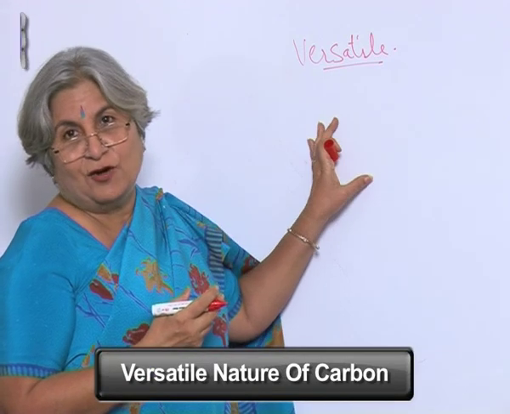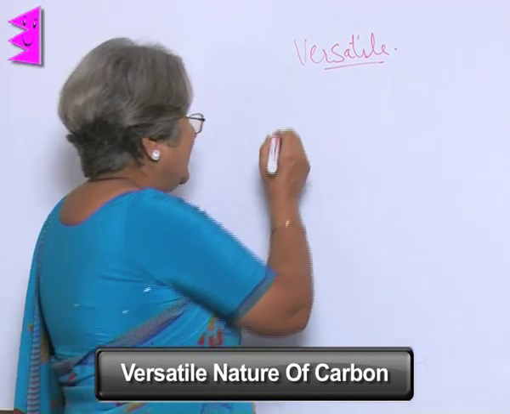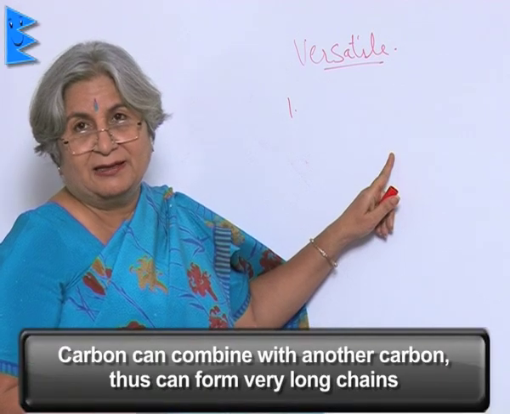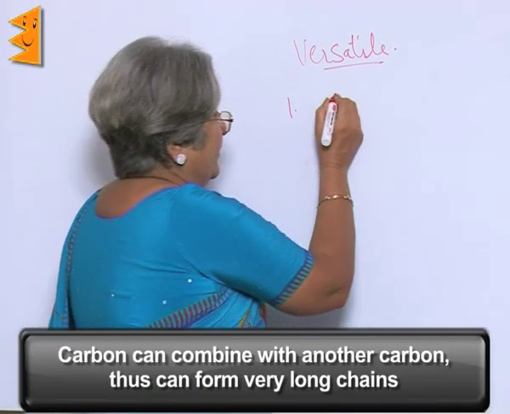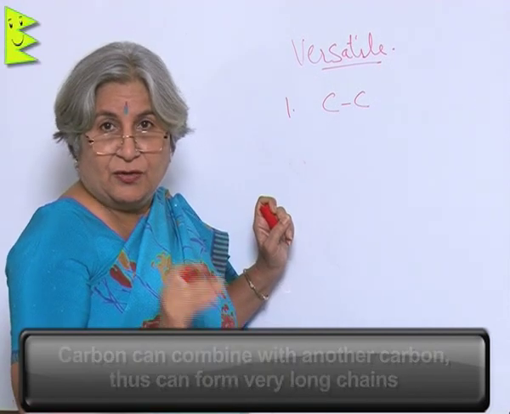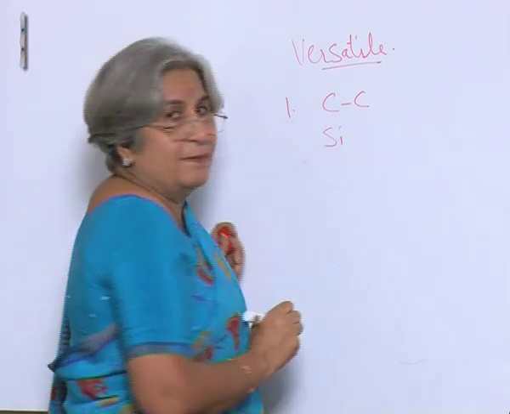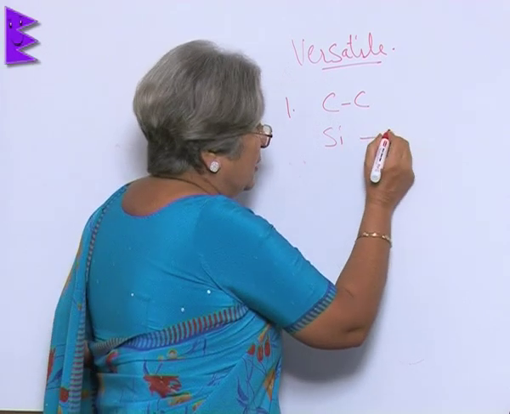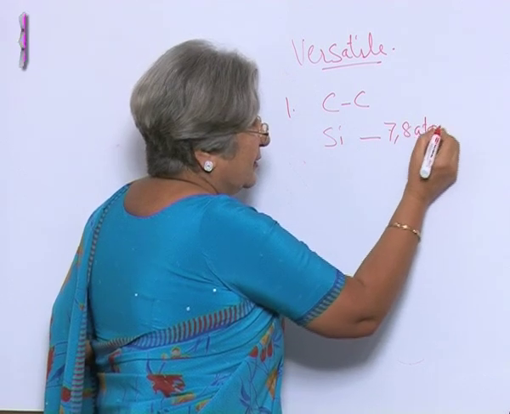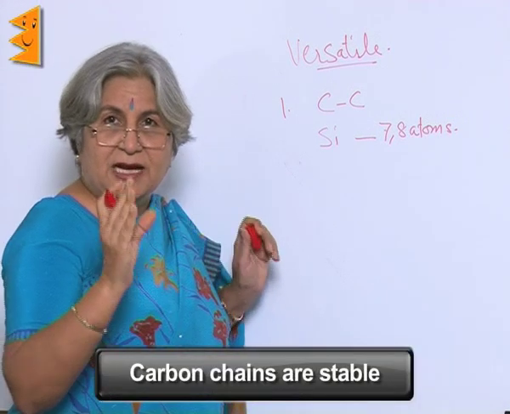Carbon is like your all-rounder best student. Now, why is it so versatile? Let's understand. First thing is that carbon is the only element that can combine with another carbon and thus form very long chains. No other element can do that. Yes, silicon can. Silicon can also combine with hydrogen and form a chain of about 7 to 8 atoms. But this chain is very reactive, unstable, while carbon chains are stable.